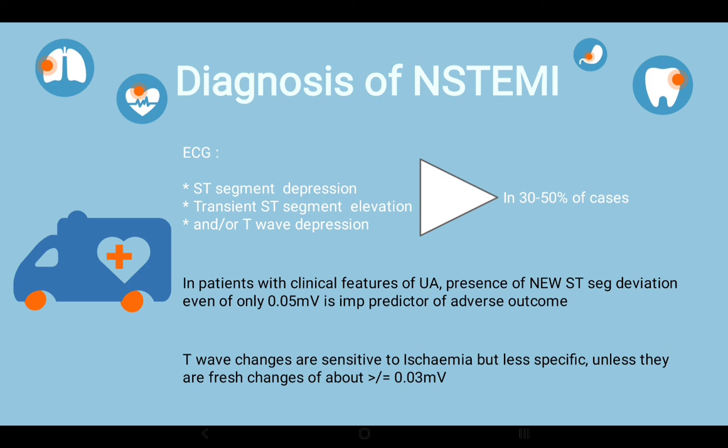More important than that is the following fact: T-wave changes are more sensitive to ischemia, but they are less specific unless they are fresh changes. So what it means is, if you see fresh T-wave changes of greater than or equal to 0.03 millivolt in a known patient of unstable angina, that should raise alarms. This is the employability of ECG in diagnosis of NSTEMI.